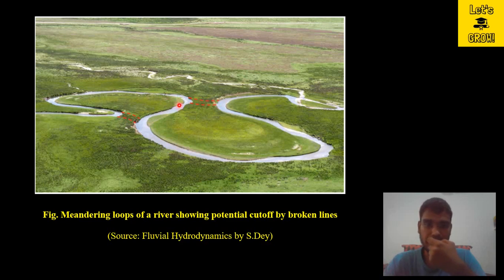Dredging means the excavation of soil so that you can make the river stretch in a simpler way. If you want to make the river join like this and you want that water should not flow into this complete meander, you can simply join it by doing some excavation in this red dotted zone.